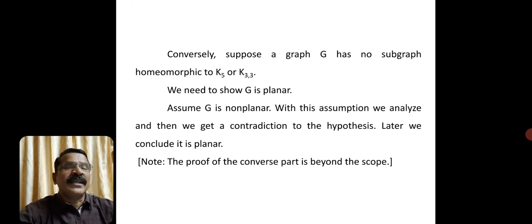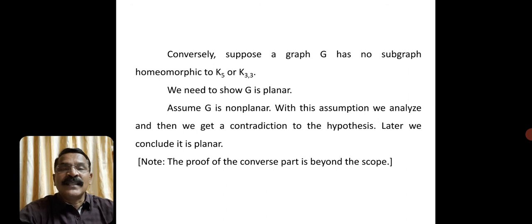With this assumption, we analyze and then we get a contradiction to the hypothesis. So later we conclude it is planar. I am saying we are going to prove this is a planar graph, I have assumed it is non-planar, and with this assumption we analyze and get a contradiction. But how do we get to that contradiction? Then we conclude that it is a planar graph.